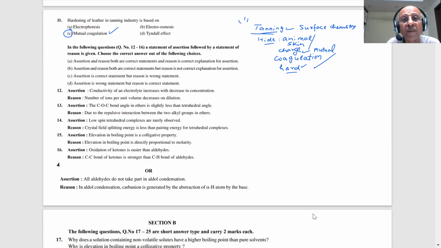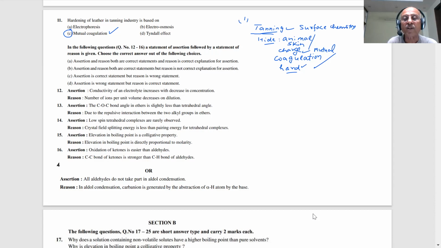Both assertion and reason correct; assertion correct, but reason is not correct; assertion correct, but reason is wrong; assertion wrong. This looks like the similar type of ABCD. Question number 12 is on the screen, students. Conductivity of electrolyte increases with a decrease in concentration. Is it a correct statement, students?